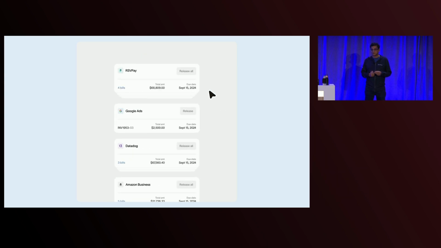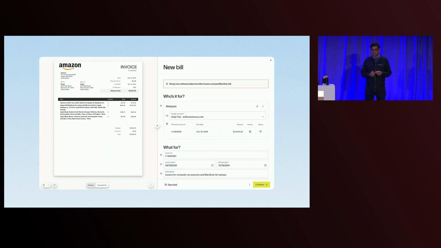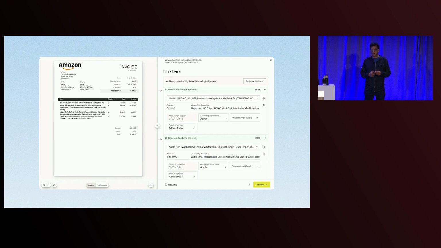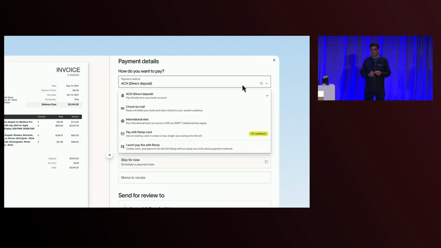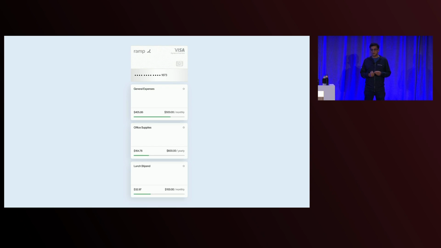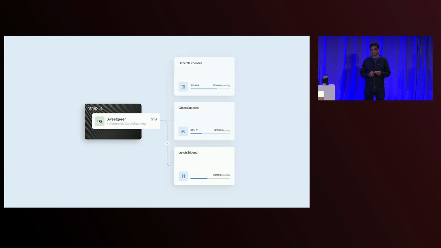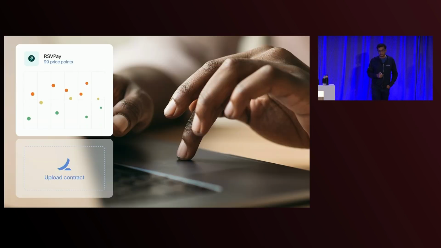Ramp parses the content automatically, so our customers don't have to lift a finger. Behind the scenes, Ramp applies intelligent matching logic to connect the invoice with the appropriate purchase or department, while also suggesting memos based on the content of the invoice itself. Once approved, Ramp takes care of the rest, categorizing the spend, applying the correct accounting codes, and syncing everything to your general ledger, accurately and instantly. Ramp and Azure AI Content Understanding make invoice processing fast, accurate, and effortless.